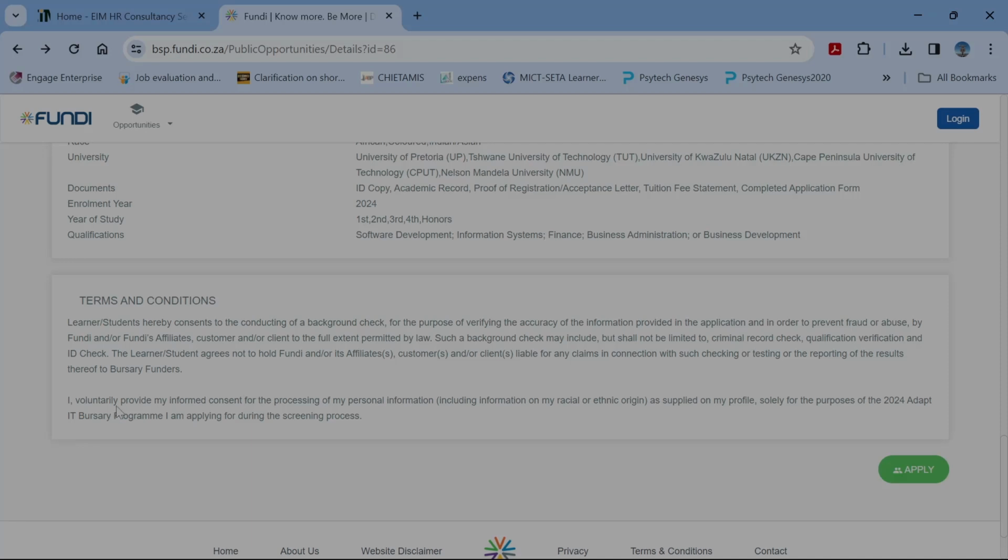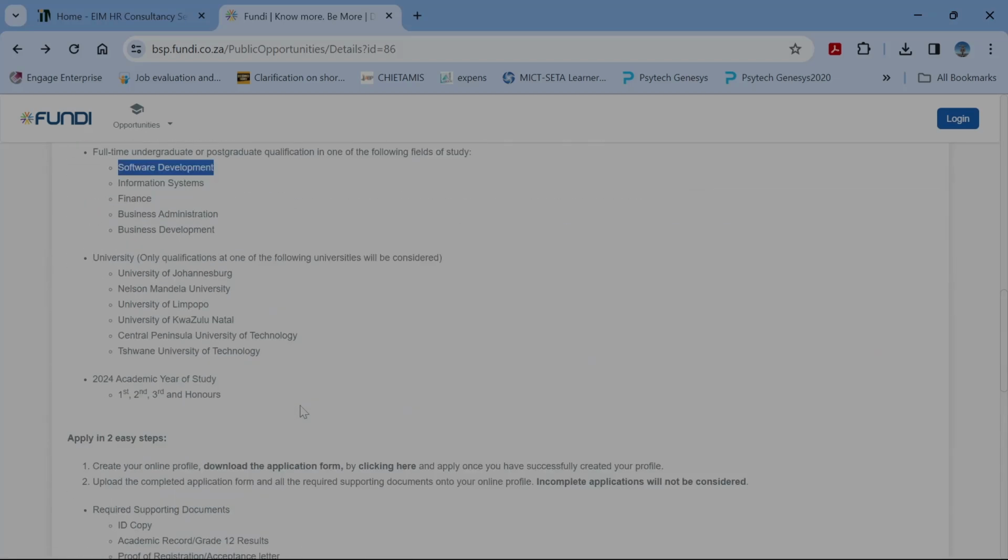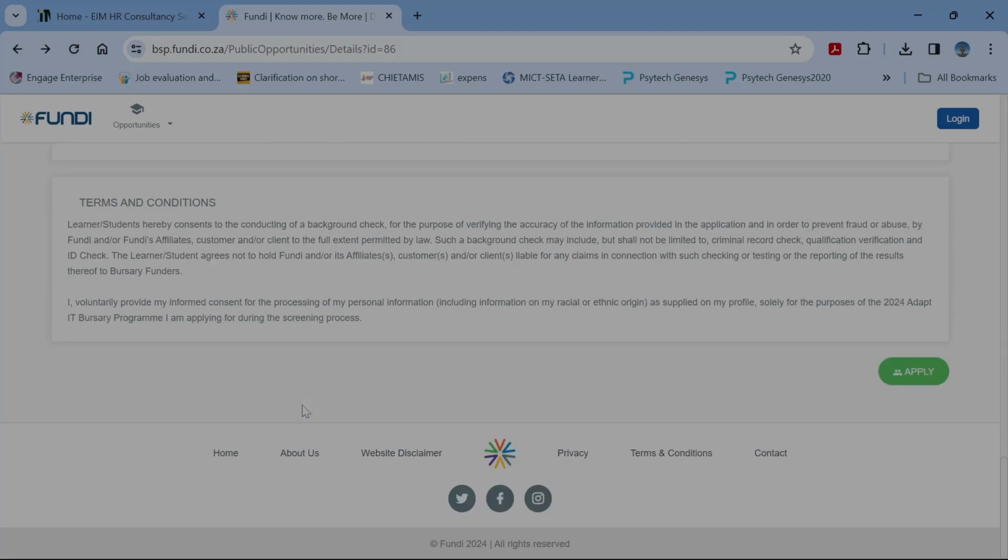So I voluntarily provide my informed consent for the processing of my personal information, including information on my racial and ethnic origin as supplied on my profile, solely for the purpose of the 2024 Adapt IT Bursary Program I am applying for during the screening process. Okay. So once we're now happy with reading all of this information, we can just click on apply now.